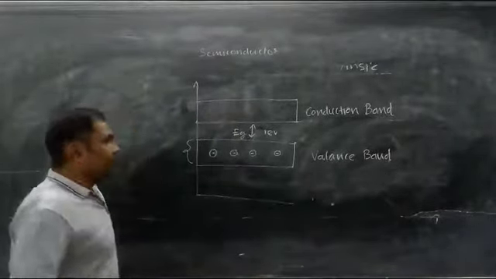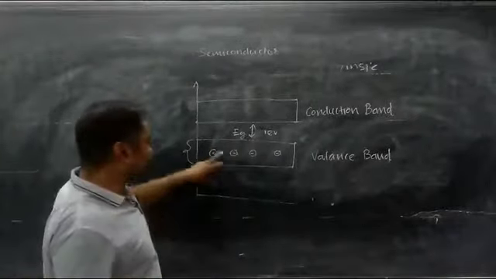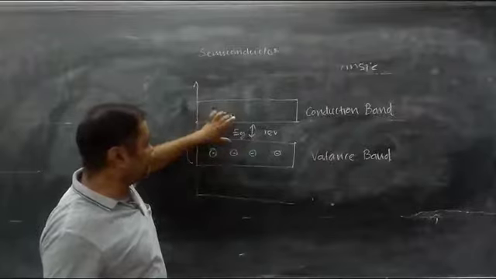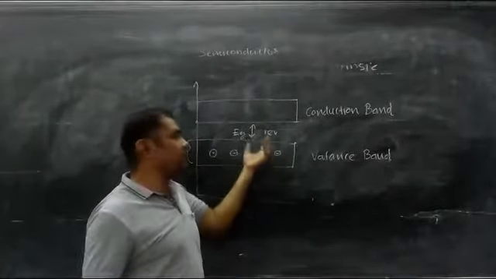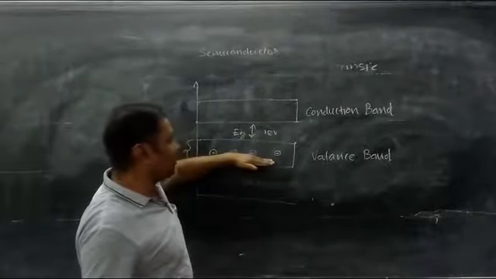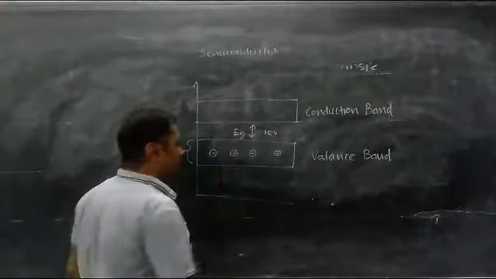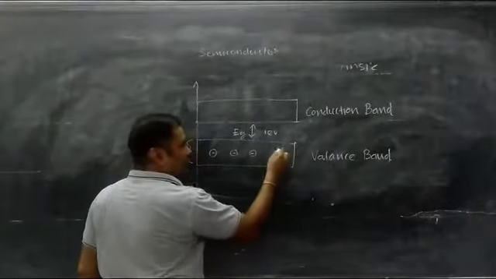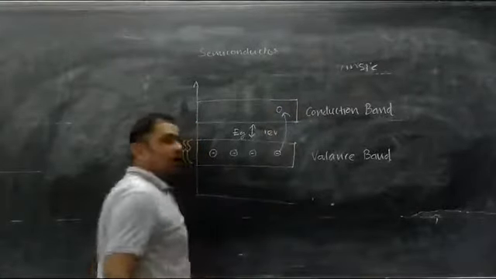Now suppose we have given an energy level in a semiconductor. You can see the valence band and conduction band, with an energy gap of 1 electron volt. So 1 electron volt of energy is supplied to this atom, and the valence orbit electron will move to the conduction band. Suppose at the right corner this electron leaves the valence band and enters the conduction band.